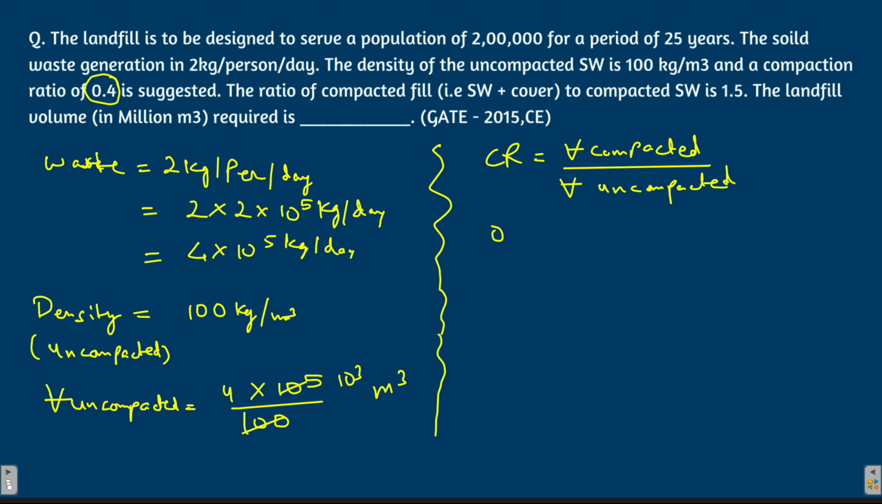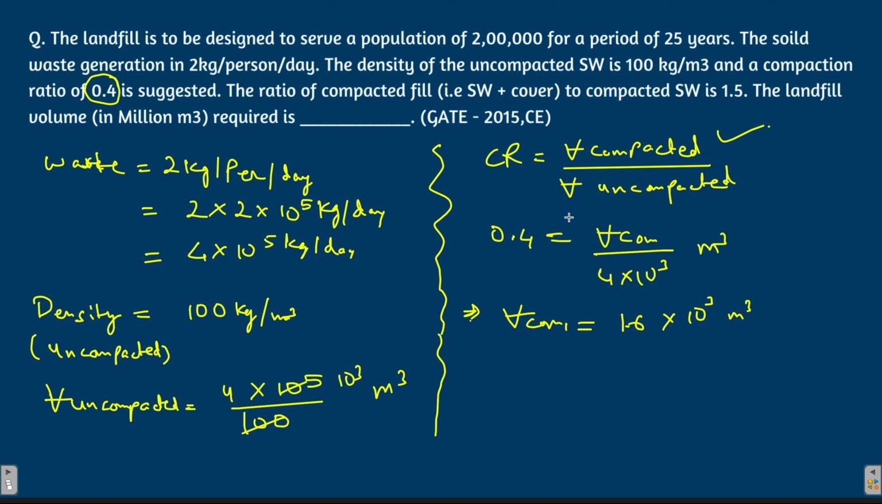So the compaction ratio is 0.4, which is the volume of compacted waste, which we don't know and have to find, divided by the volume of uncompacted waste, which we know, 4 into 10 to the power 3. Now for designing the landfill, we are concerned with the volume of the compacted waste. So the volume of the compacted waste comes out to be 4 fours are 16, so 1.6 into 10 to the power 3 meter cube.